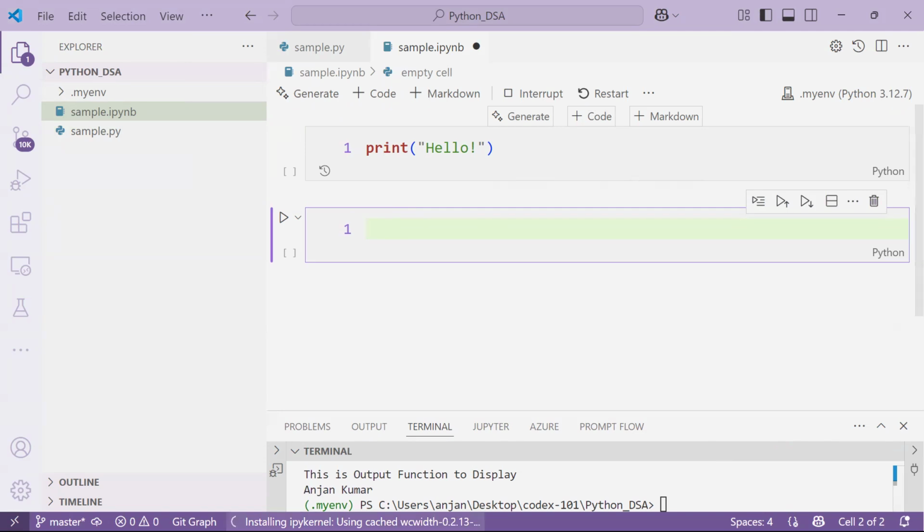Here it will be showing you installing ipykernel, installing collected packages. It will take some time to install this kernel on top of your virtual environment. It's not a virtual machine, it's a virtual environment.